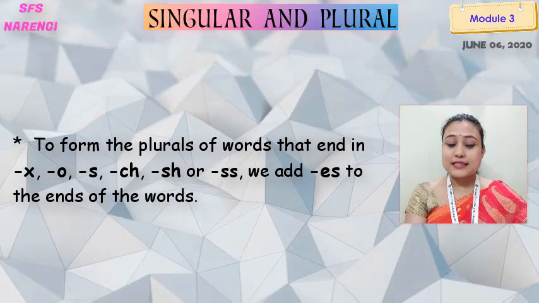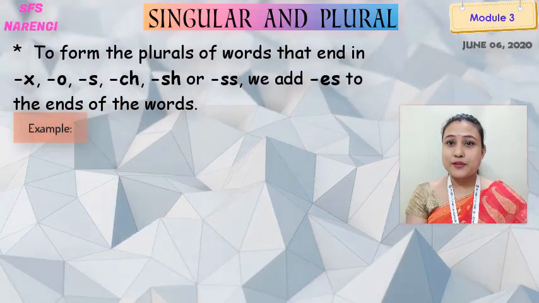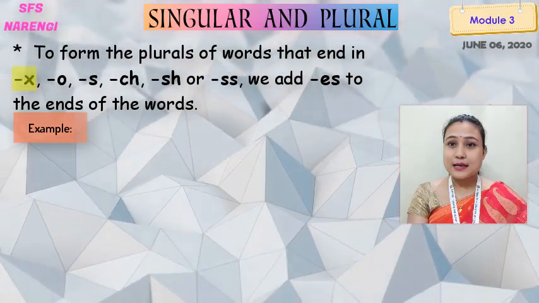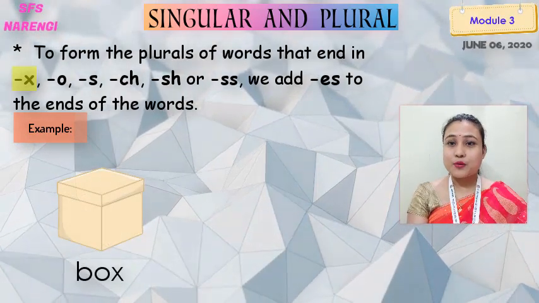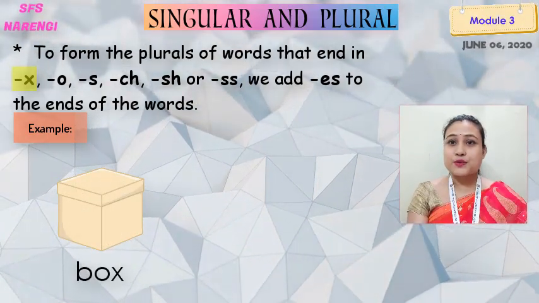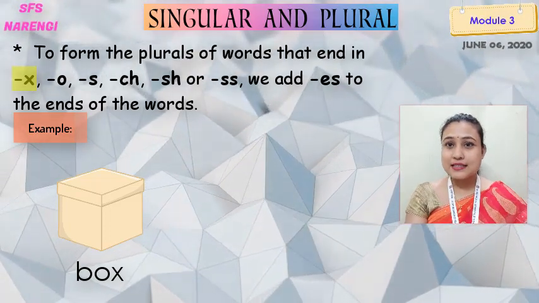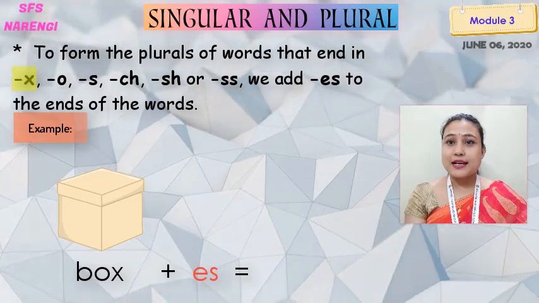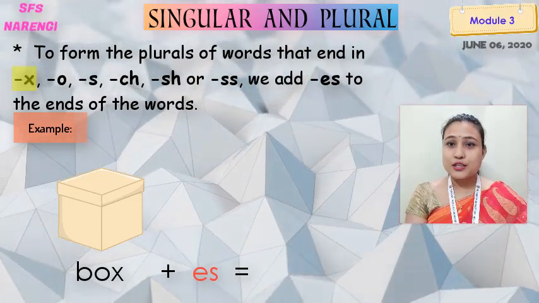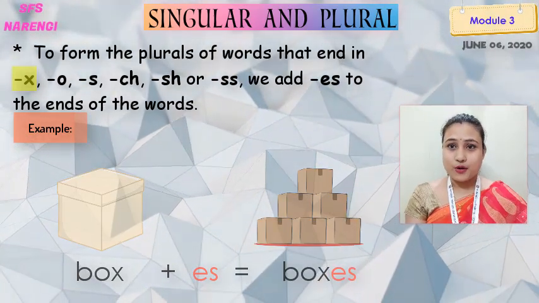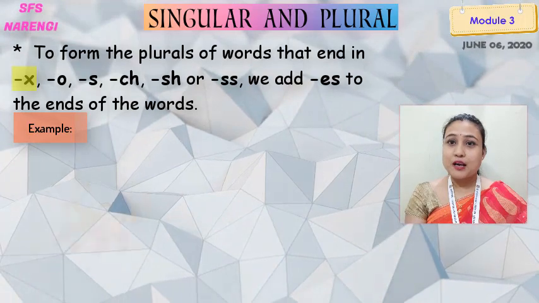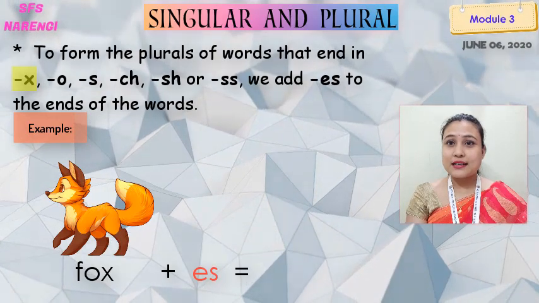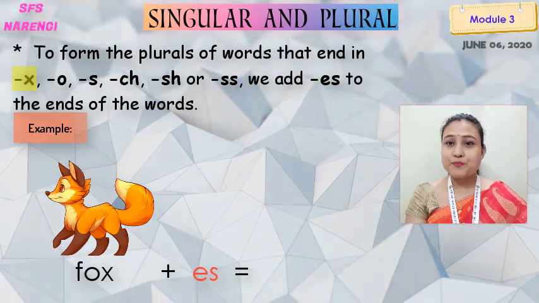Okay. So for example, let's see the first example with x. The words that end with the letter x. The first example is box, B-O-X. Box. So what do we have to add here? Can we add s here? No. We add es to make it plural. So what will it be? Boxes. Let's see one more example. Fox, F-O-X. So what do we have to add here? E-S. What will it be? Foxes.